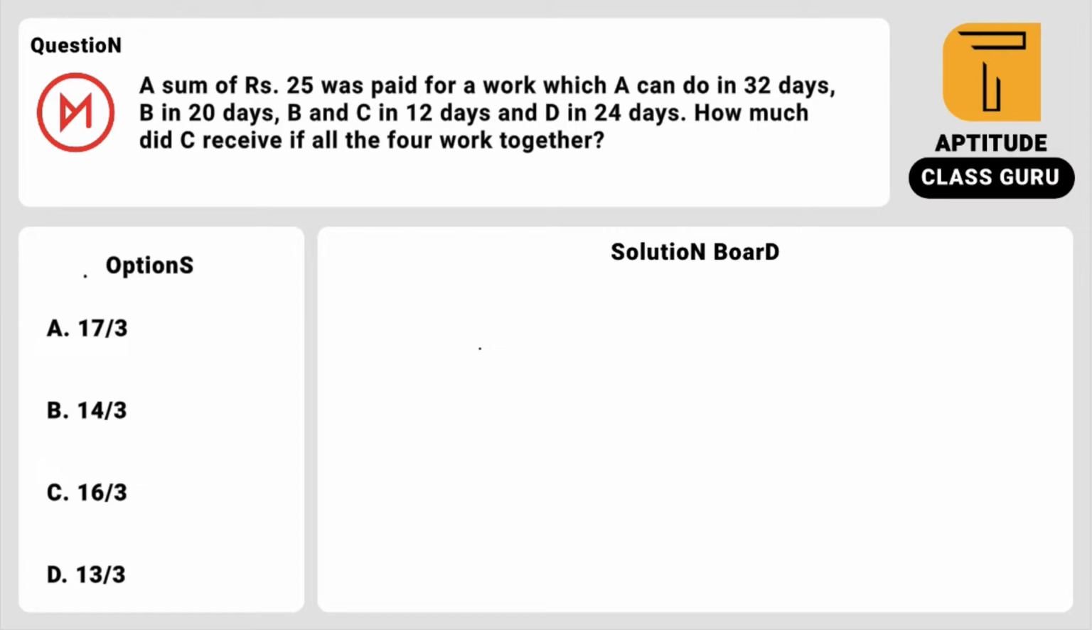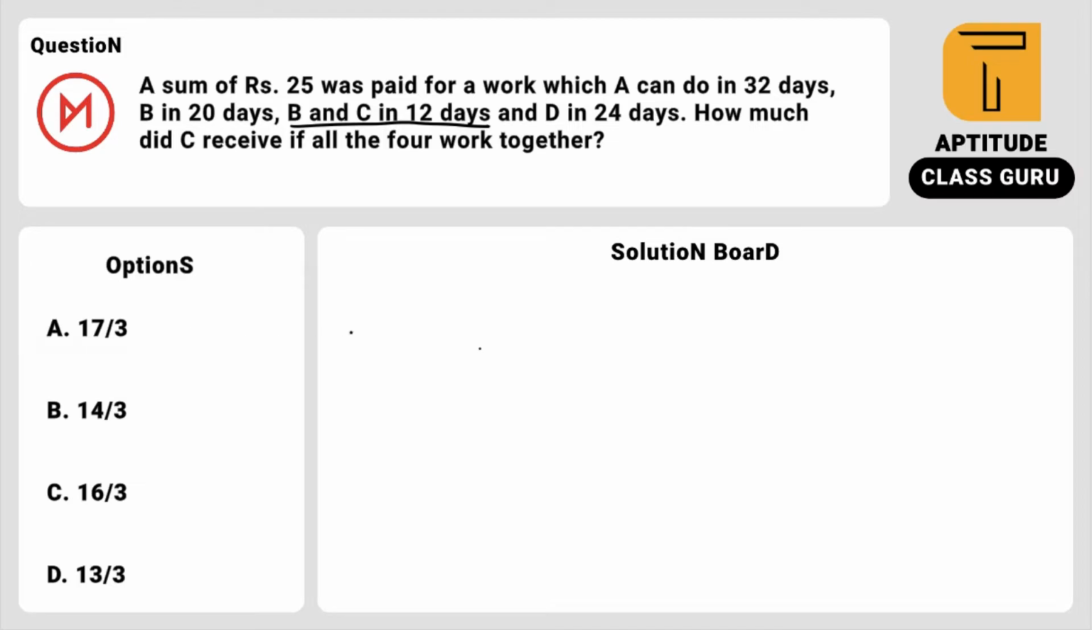So just look into the question now. A sum of 25 rupees was paid for the work which A can do in 32 days and B in 20 days, B and C in 12 days and, sorry, D in 24 days. How much did C receive if all four work together?